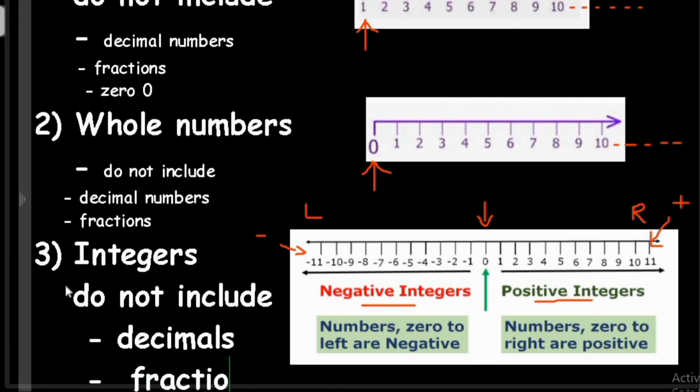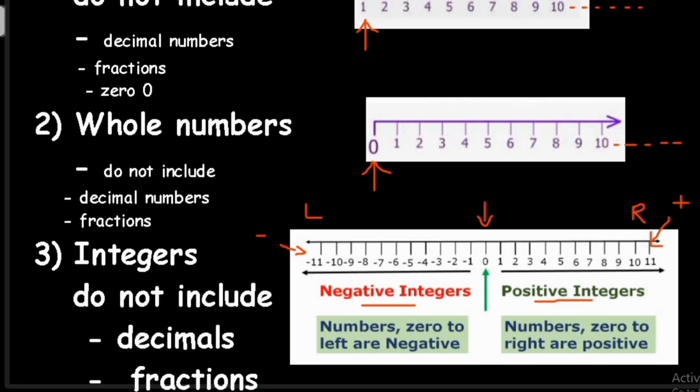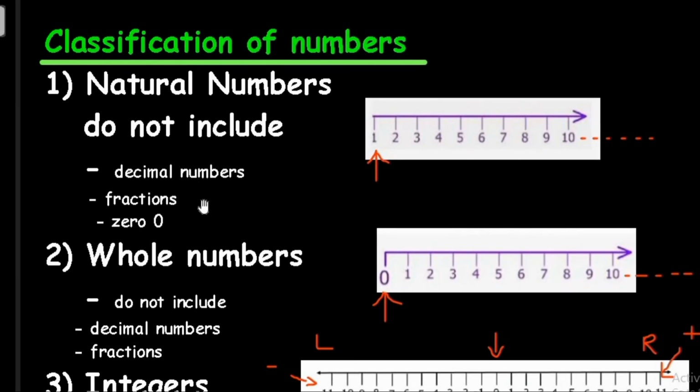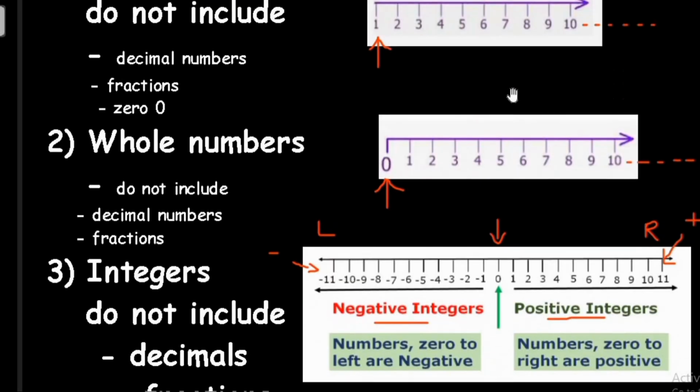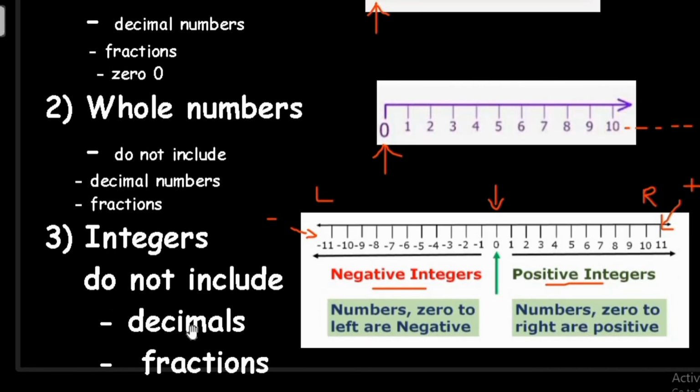So again, you have to remember that in integers we will include a 0, and 0 is neither positive nor negative, and we cannot include the decimal numbers or the fractions in integers. So natural numbers do not include a 0. However, in whole numbers and in integers, the digit 0 is included. Hope you have understood.